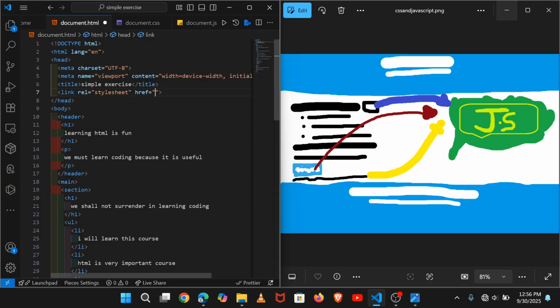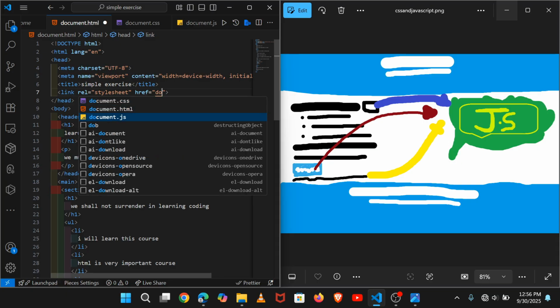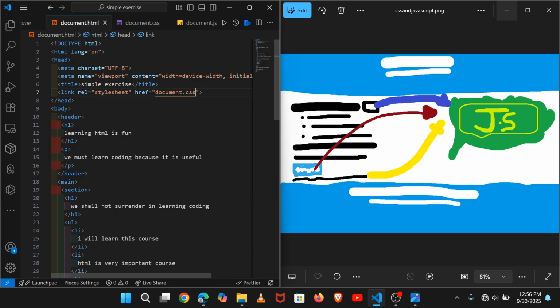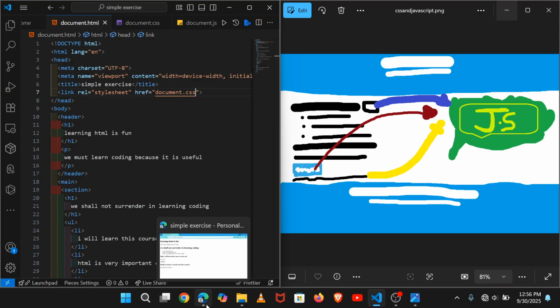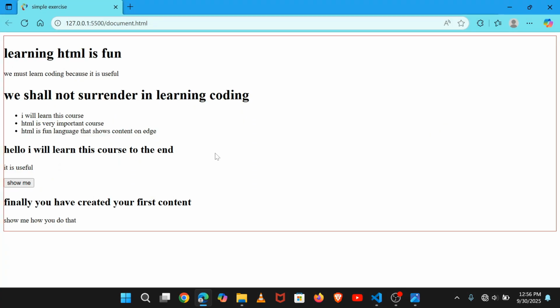So inside there you will write document.css like this, and when you have done it, you will see the border that we put there. This border shows us that the body is the box in which everything visible on our browser is contained.